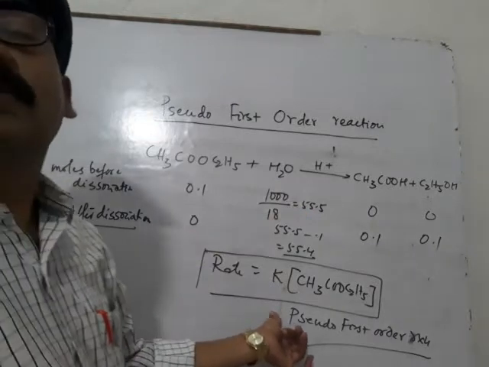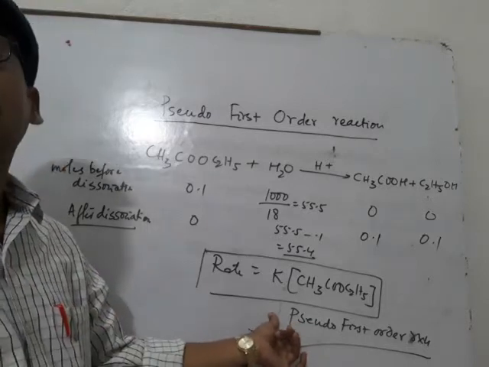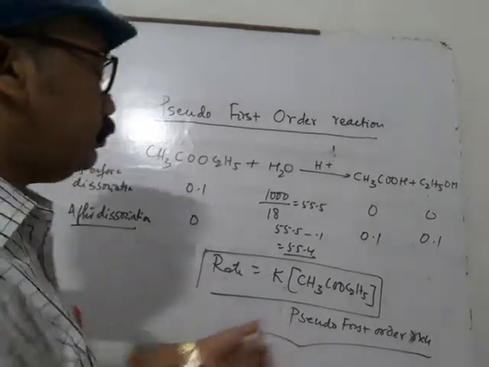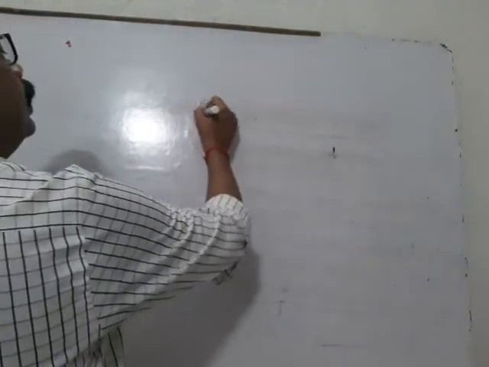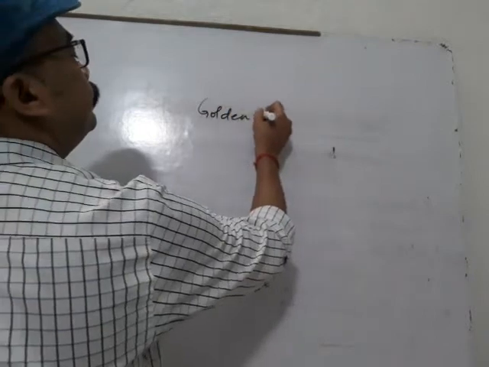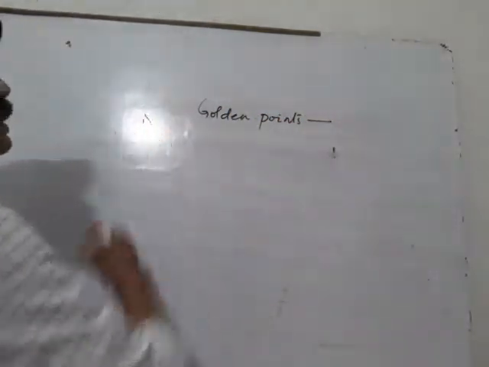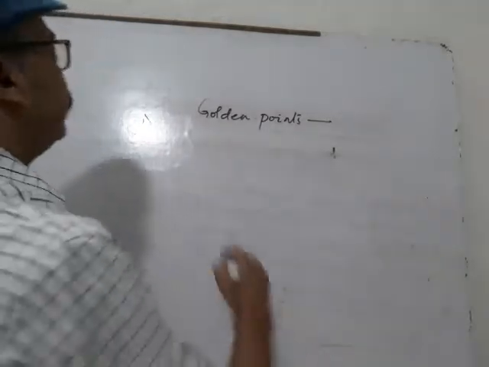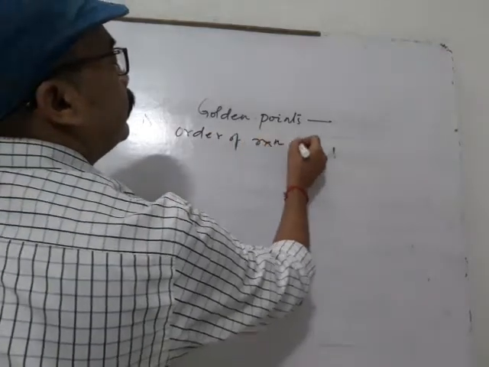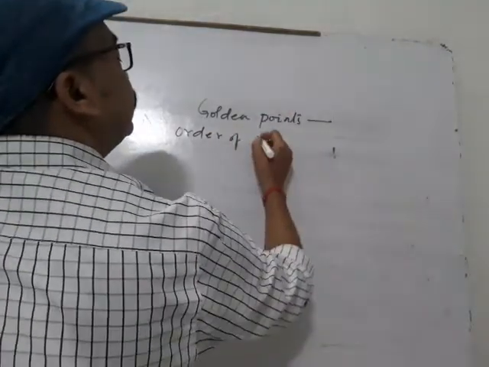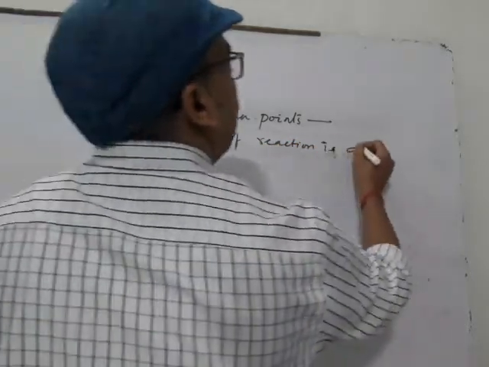Now come towards some golden points related to pseudo first order reactions or order of reaction. Golden points, you may note. First, order of reaction is determined experimentally.